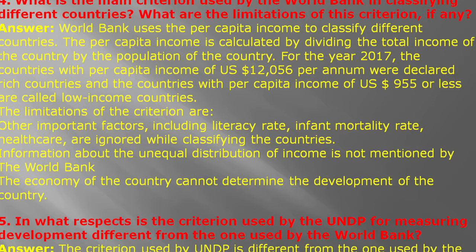In what respect is the criterion used by the UNDP for measuring development different from the one used by the World Bank? The criterion used by UNDP is different from the one used by the World Bank because UNDP compares countries based on the educational level of the people, their health status, and per capita income. This is in contrast with the method used by the World Bank, because the World Bank only calculates per capita income for measuring development.